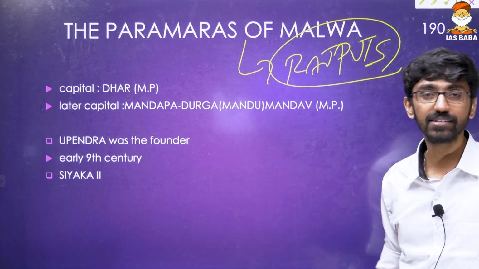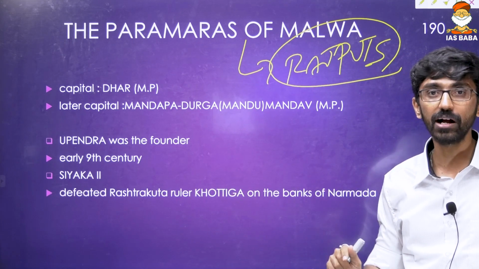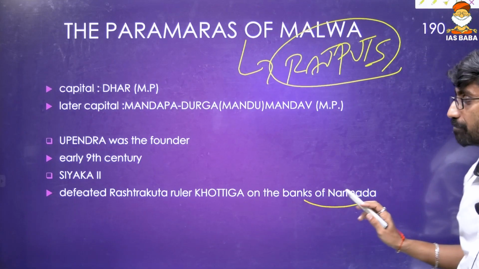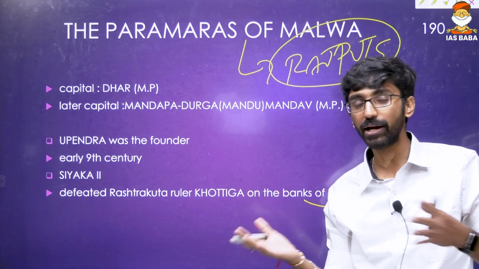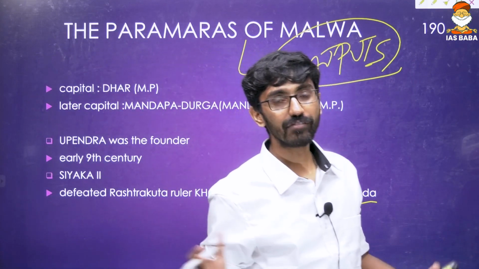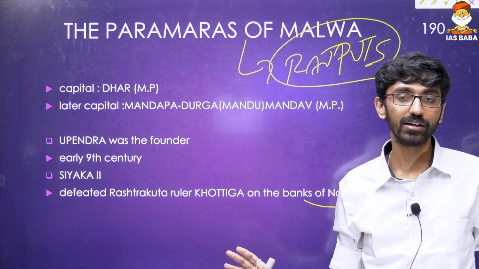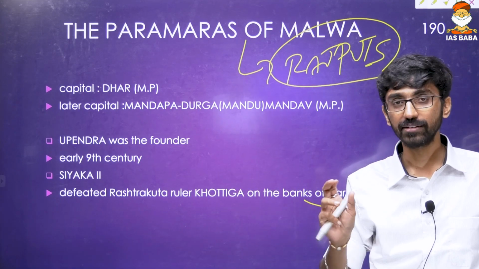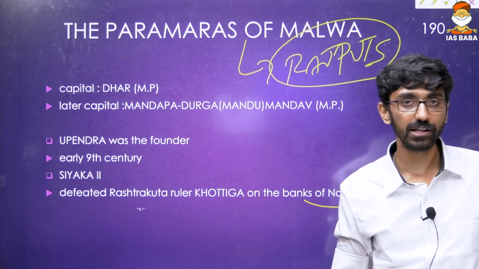And another ruler was Siyaka II, and he is known for defeating the Rashtrakuta ruler Kottiga on the banks of the Narmada. Now look at all these contemporaries. There might be one or two questions from this particular region too. I have given most of who these feudatories are and which ruler defeated which other ruler. So you have to consolidate all those things. That is giving different interlinkages, different flow charts that you can definitely use over there.